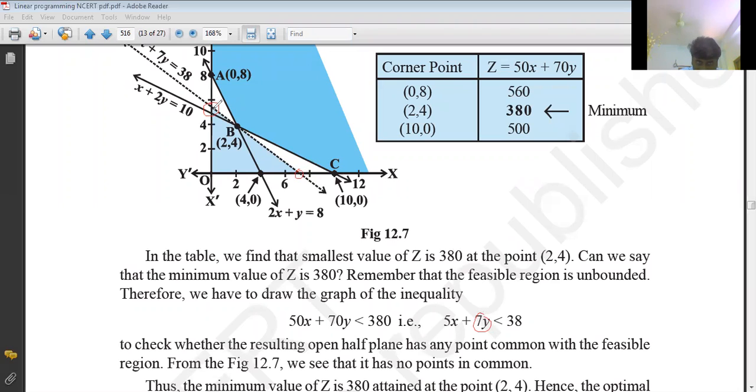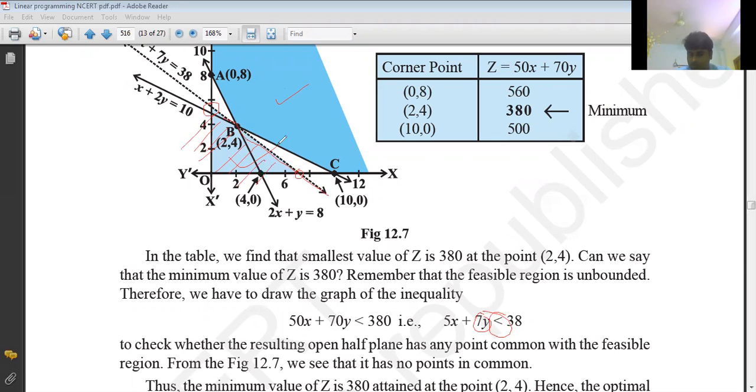So like that, and it passes through this point of intersection for sure. So we should draw the dotted line, and for less than, it means the downside. So this is the region. So this is common. Okay. So now you tell me whether this plane and this plane have any common point?